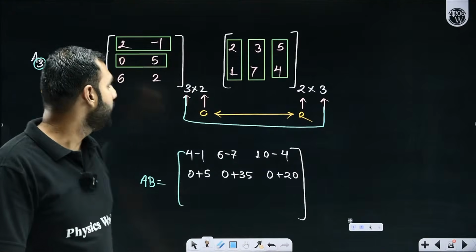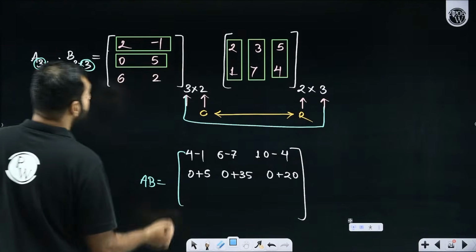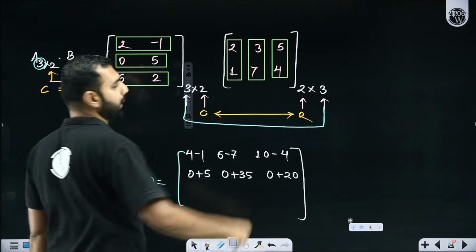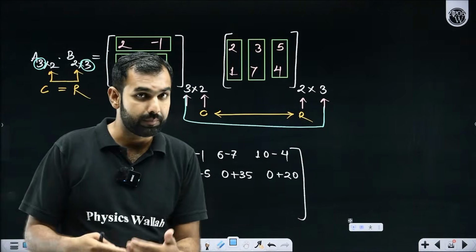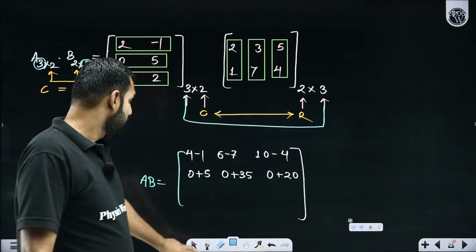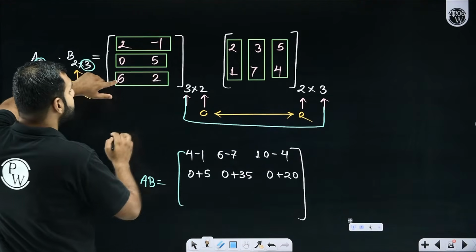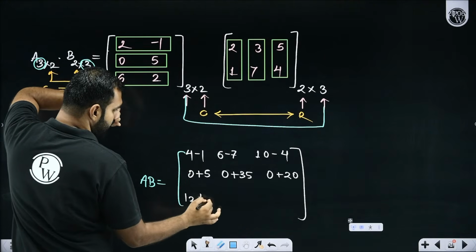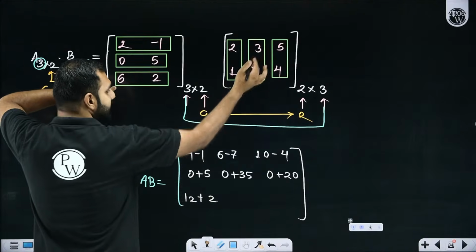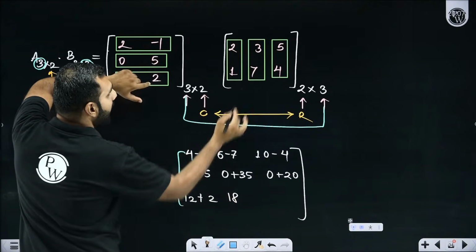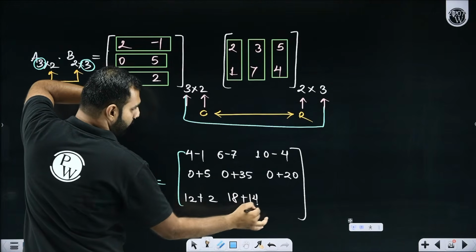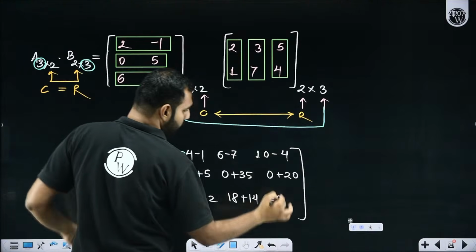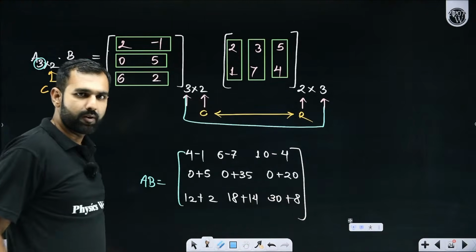Now, if I move towards the third row here, again I'll do the same thing. This third row, I'll multiply with column 1, column 2, column 3. I hope you are now more comfortable with matrix multiplication. Yes or no? I hope here 6 into 2, that is 12, and 2 into 1, that is 2. Then 6 into 3, that is 18, and 2 into 7, that is 14. 6 into 5, that is 30, and 2 into 4, that is 8. Everybody got this?